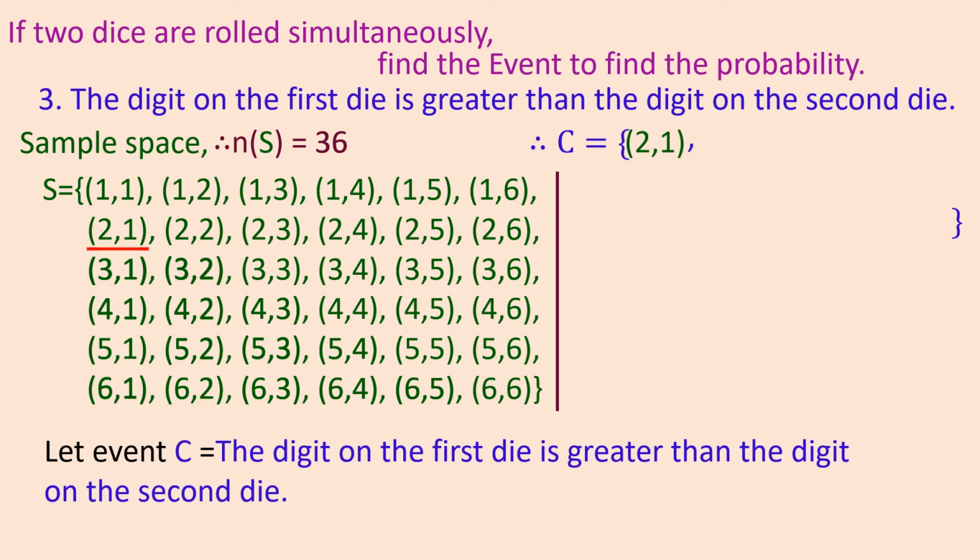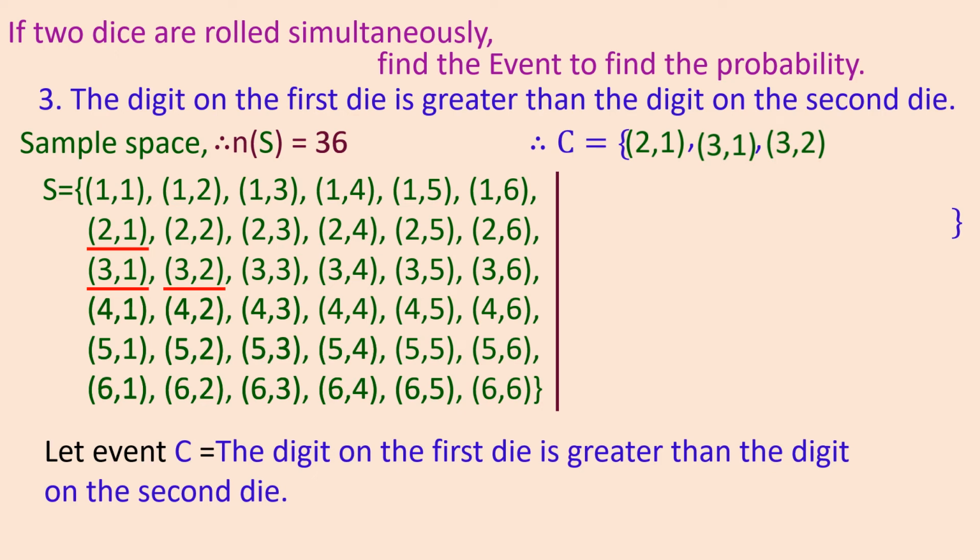In the same way we will not take 2 and 2, 2 and 3, 2 and 4, because there the first die's upper face is either equal to the second or less. Therefore the next is 3 and 1, which we choose. 3 and 2 can go there.